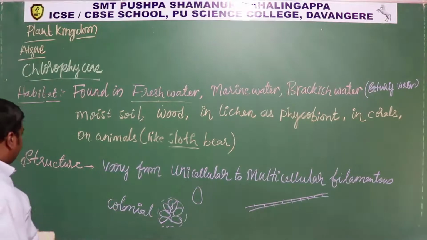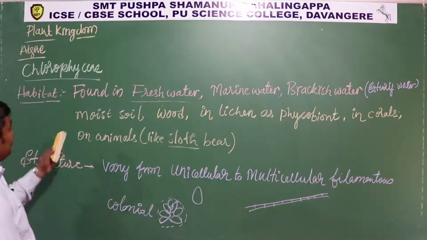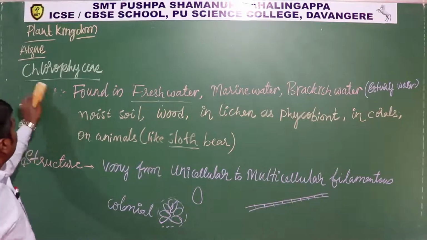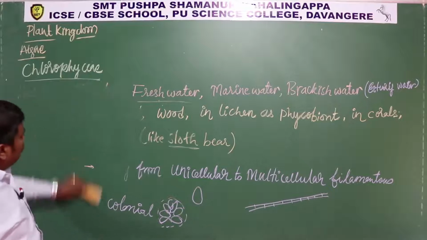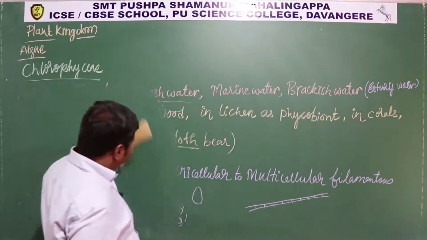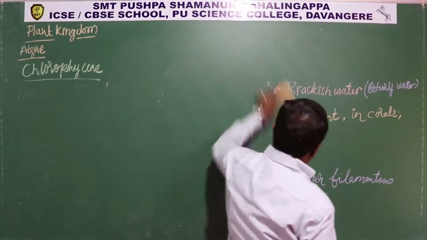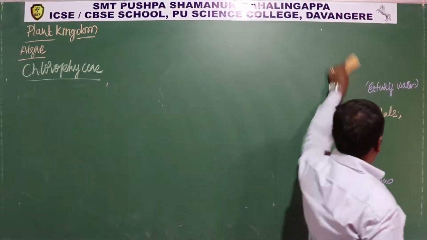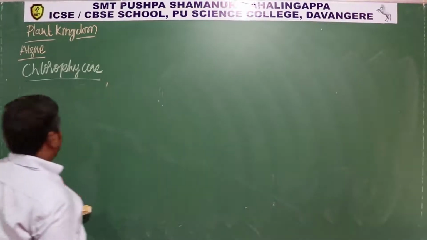Okay, so we can discuss it. Then the structure: that green color pigment, chlorophyll, is present in the chloroplast. These chloroplasts are found in different types.